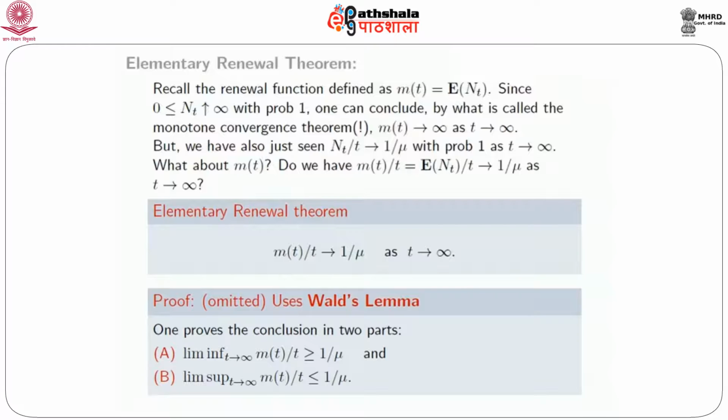The proof is split in two parts. In one part, one shows that the lim inf of M_t over t is greater than or equal to 1 over mu. That's slightly easier. A slightly more complicated part is showing that the lim sup of M_t over t is less than or equal to 1 over mu. At some stage, the proofs of these use what is known as Wald's lemma, which in its own right is an important result, and I'll explain what that result is.